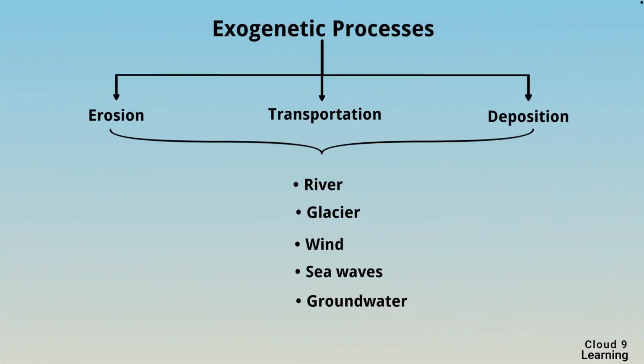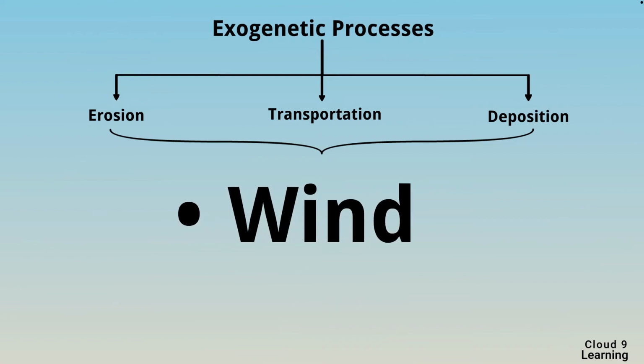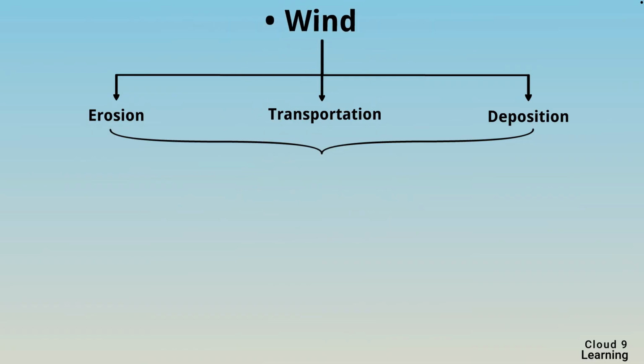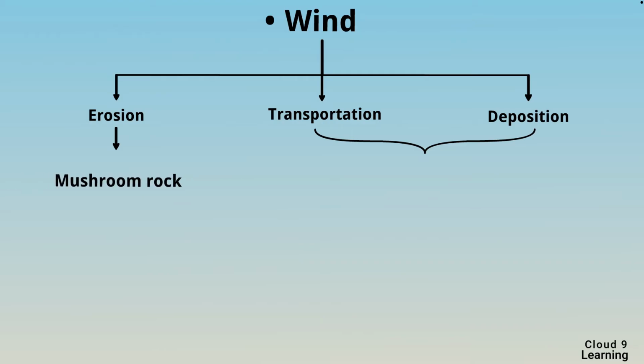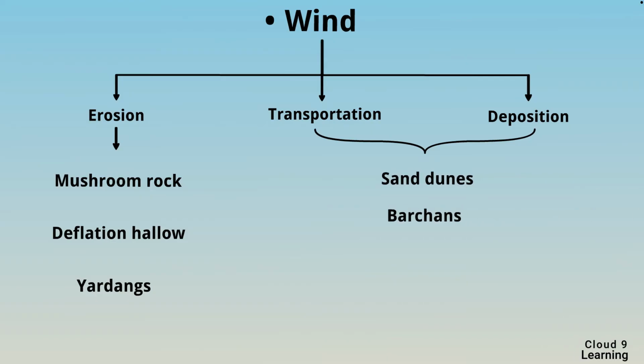Now we will start with the next topic of the chapter, that is work of wind and the landforms produced. In this part, we are going to study the erosional, transportational and depositional work of wind. The landforms produced by the erosional work of winds are mushroom rock, deflation hollows and yardangs, whereas the landforms produced by the transportational and depositional work of wind are sand dunes, barchans, seifs, ripple marks and loess plain.